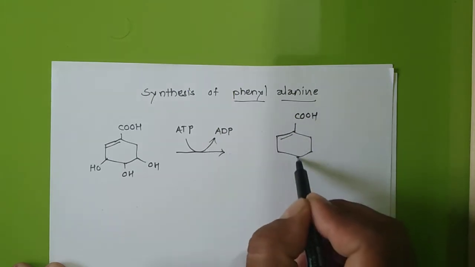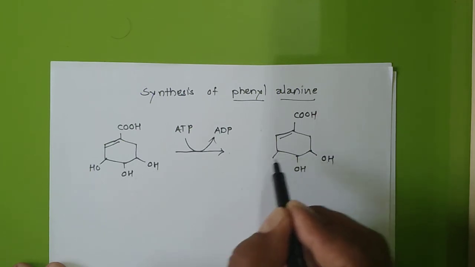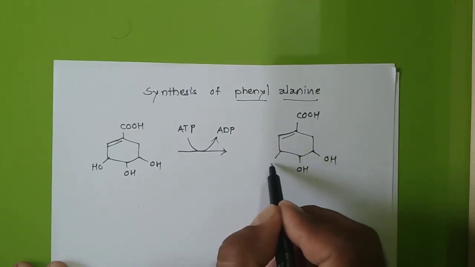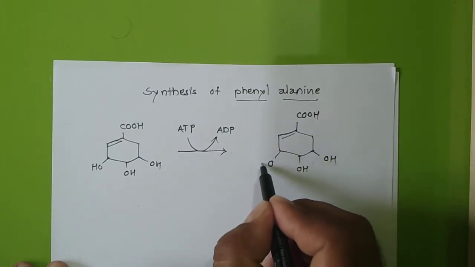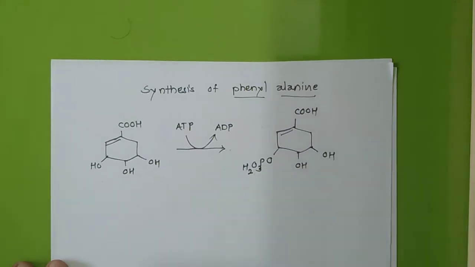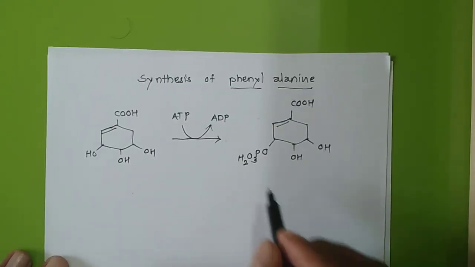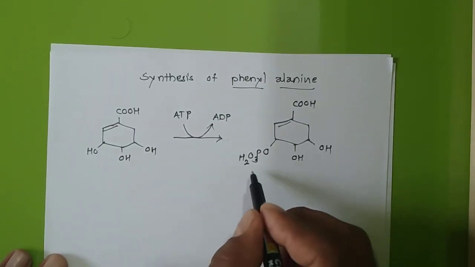There are three positions. Out of three positions, this position is more reactive. So OPO3H2. So we have added this phosphate group.